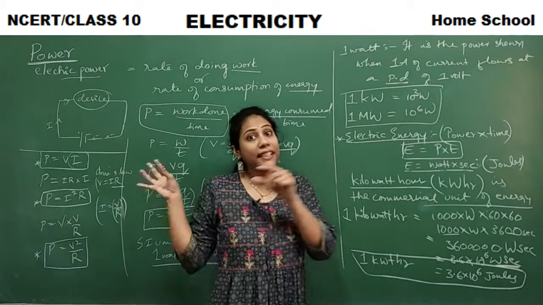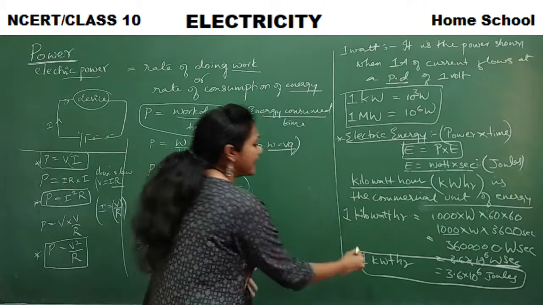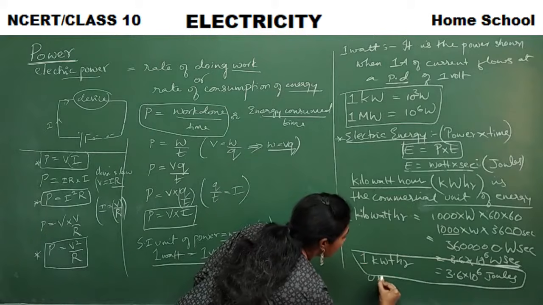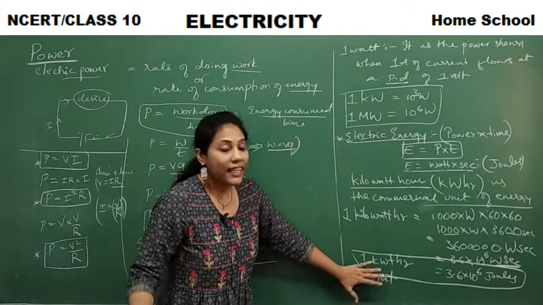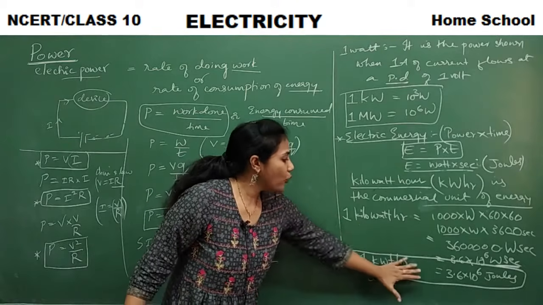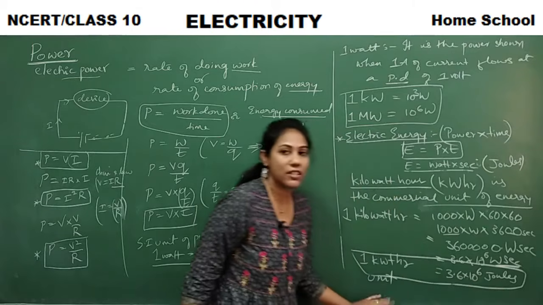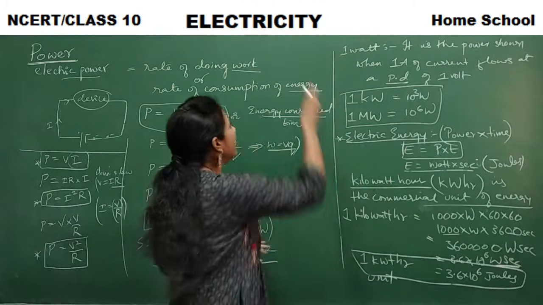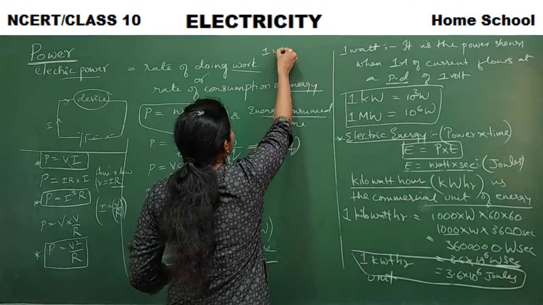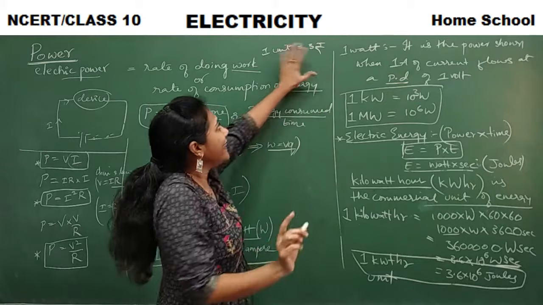Okay, and when they give you the bill, they will fix a rate. This is also called a unit. One unit of energy means 1 kilowatt hour, which is nothing but 3.6 into 10 to the power of 6 joules. The electricity board people will fix 1 unit equal to 3 rupees. So this is the rate they will fix.